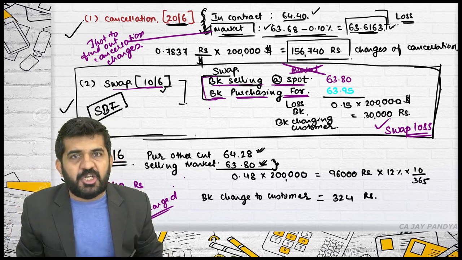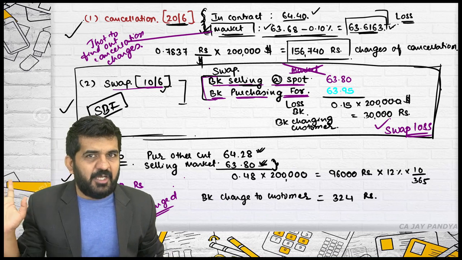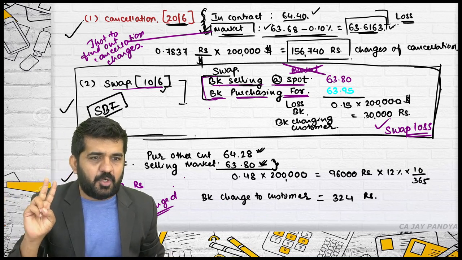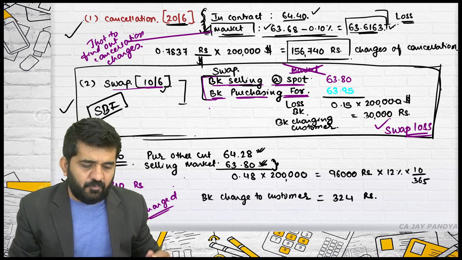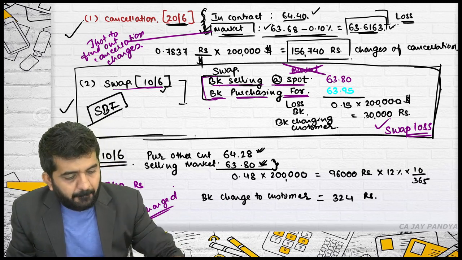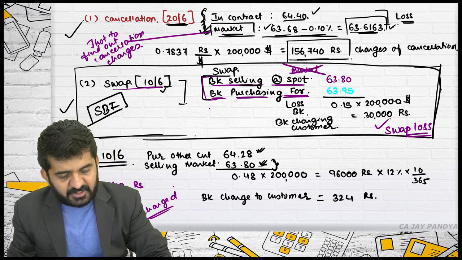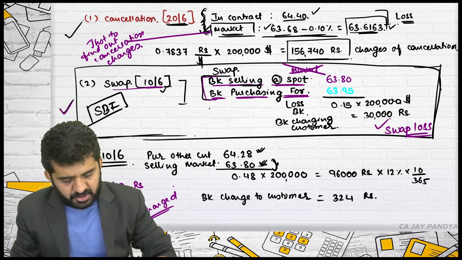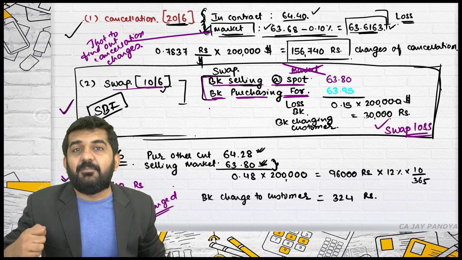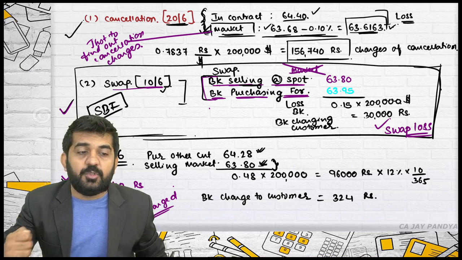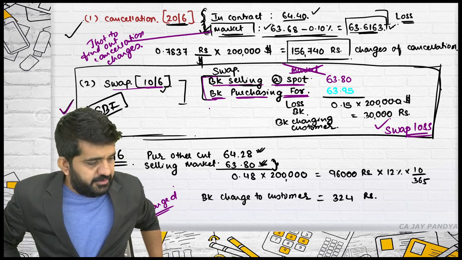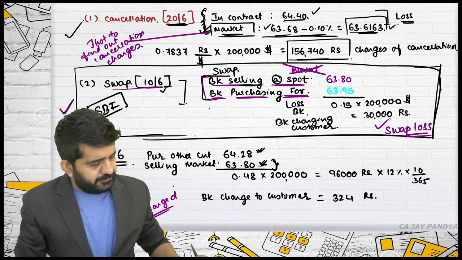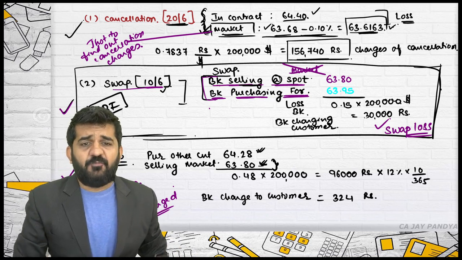So one question was asked 2 times up till now. In 20 times, this question is asked 2 times. One I have kept in classwork, one in homework. It will be absolutely the same. But you need to understand all 3 points, because these points are extremely difficult to understand. You need to decide which rate is to be taken in which particular situation. This is cancellation of forward contract.